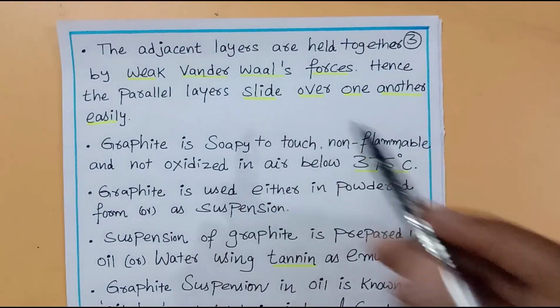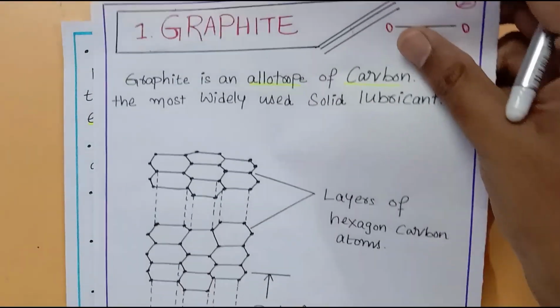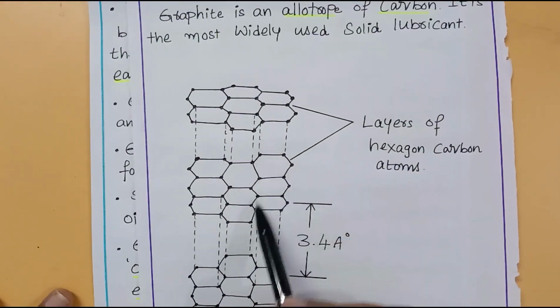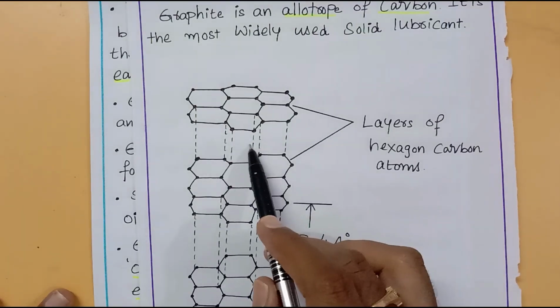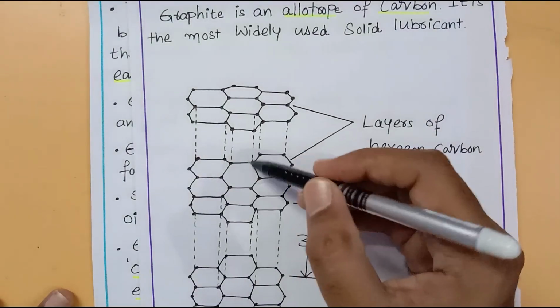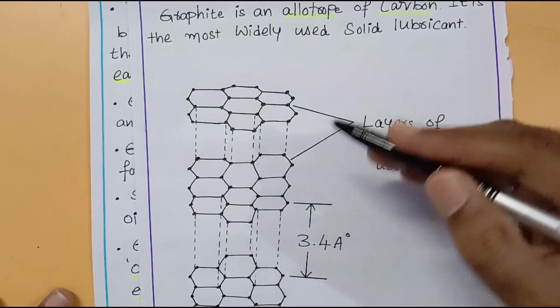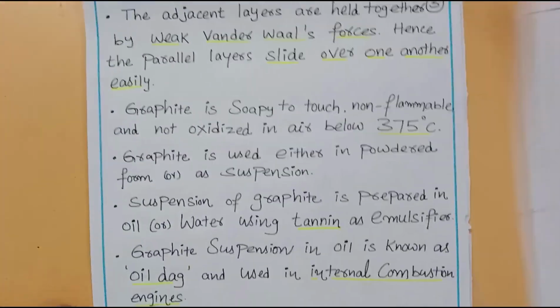The van der Waals forces here are represented in the form of dotted lines. Because the van der Waals forces are weak, the layers will slide over each other, offering a smooth movement between the moving metal surfaces.